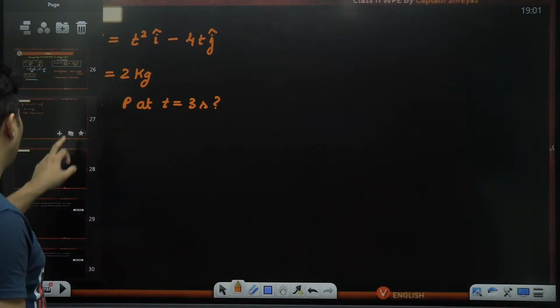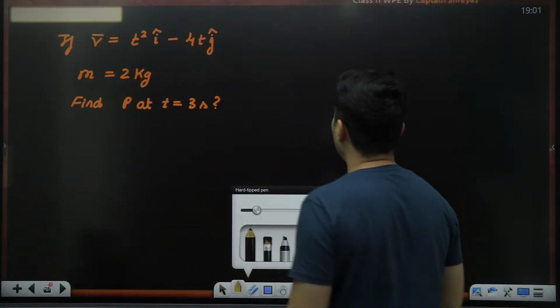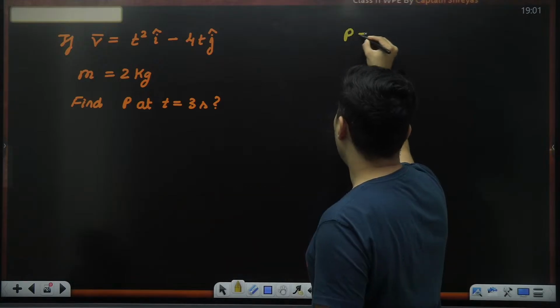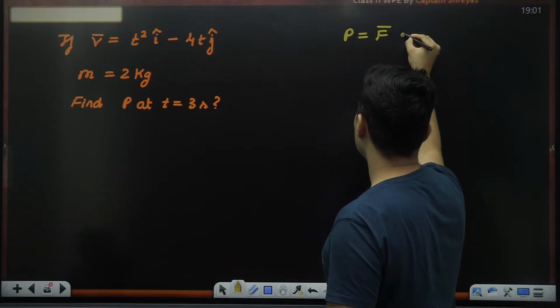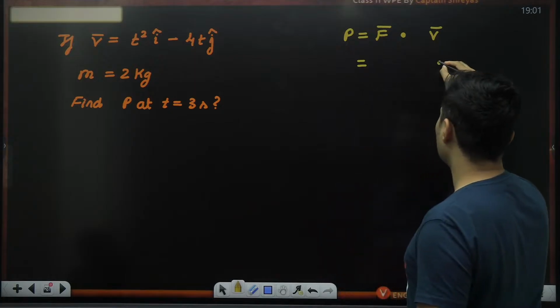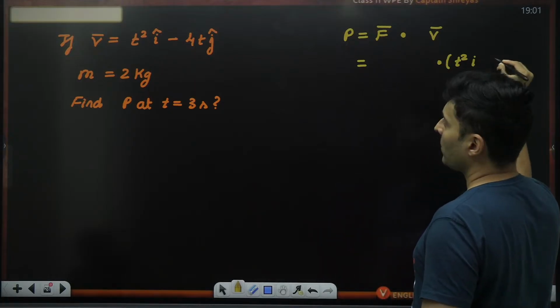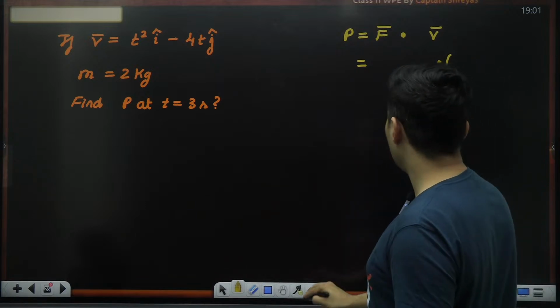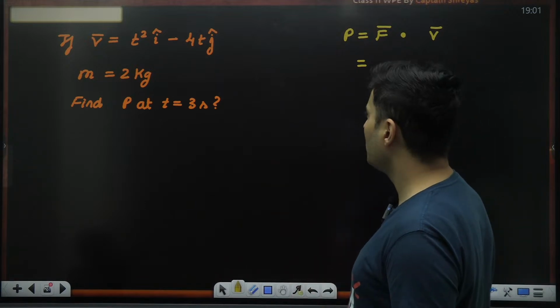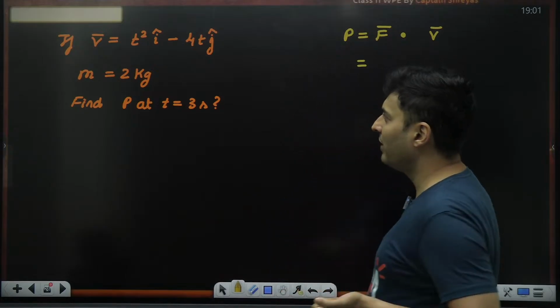Find the power at the instant of 3 seconds. Now we all know to find the value of the power, all I will need is force dot producted with velocity. The problem is I don't know force, but I know velocity. Velocity is t square i cap and 4t j cap. But that also I'll have to put with values. So before that, I think I need the value of the force. How do I find it?